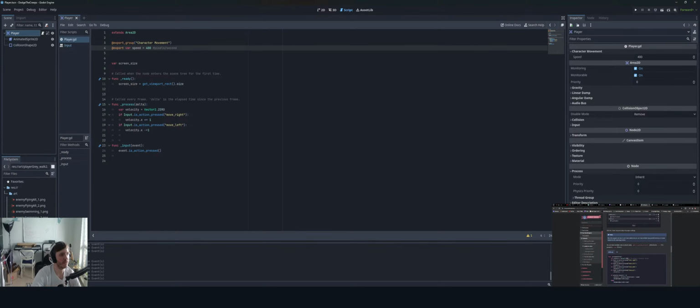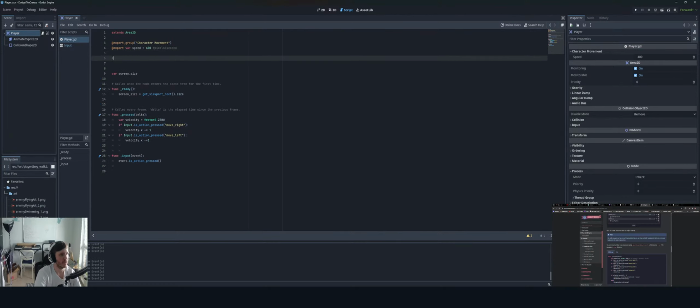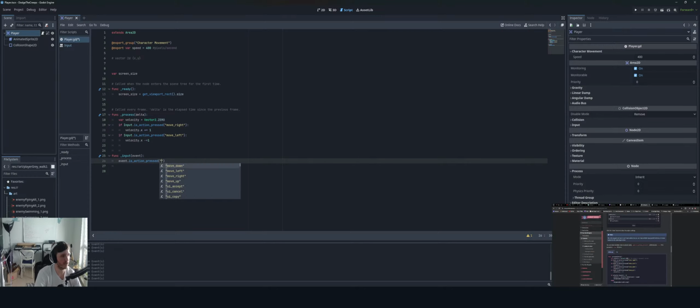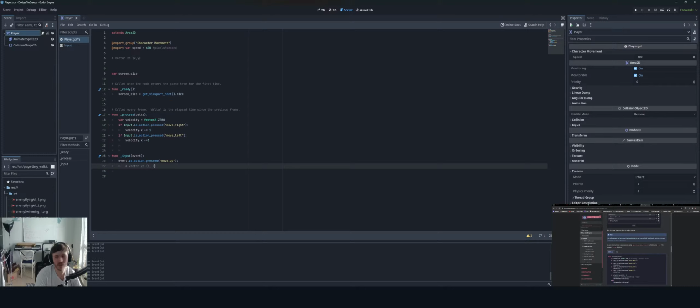So I wonder if I can divide, like I'll do comments here. If I wanted to define a Vector2 for X and Y, and then under is_action_pressed, move up, I would define the Vector2 as 1 and 0 or something like that.